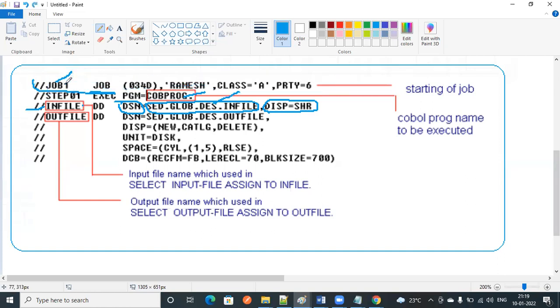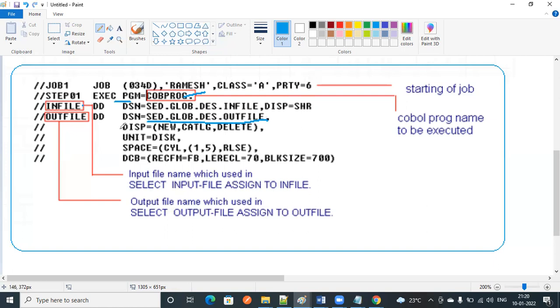After that job card, we are going to write a step to execute our sample program. In our program, we have one input file and one output file. We have already created the input file, so we are going to give DSN equal to the file name and DISP equal to SHR. But the output file is not yet created. The output file is going to be created by the COBOL program. So for the output file DD, data definition, DSN equal to data set name, this output file should get created after running our COBOL program.